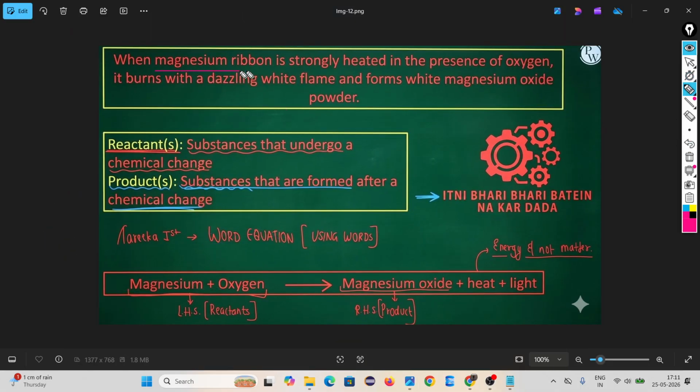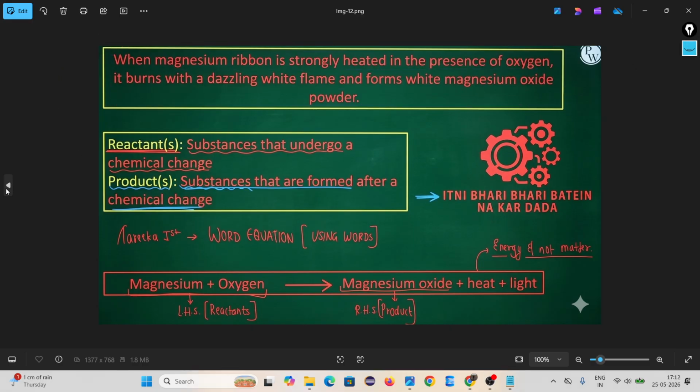When magnesium ribbon is strongly heated in the presence of oxygen, it burns with a dazzling white flame and forms white magnesium oxide powder. Sir, what you wrote here? To show one chemical change, you are writing a story. Can you write this in short form? Or you are writing one story for reading one chemical reaction.